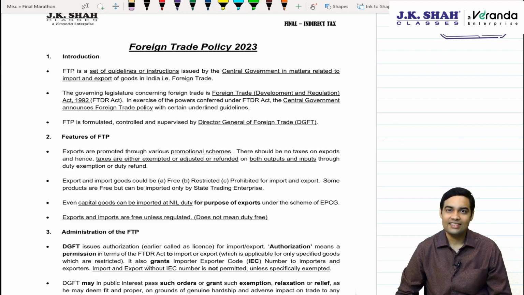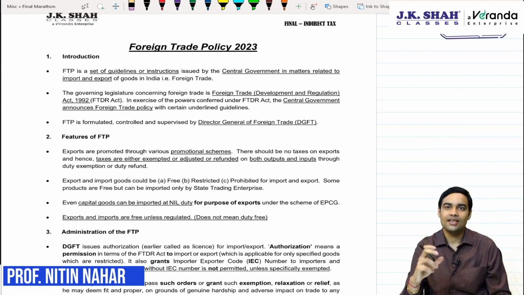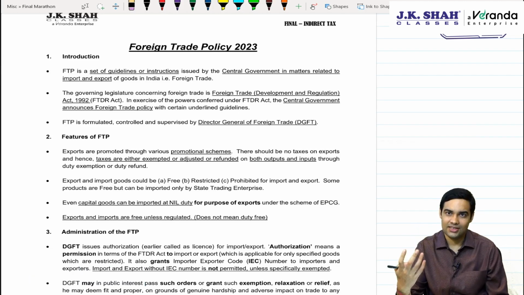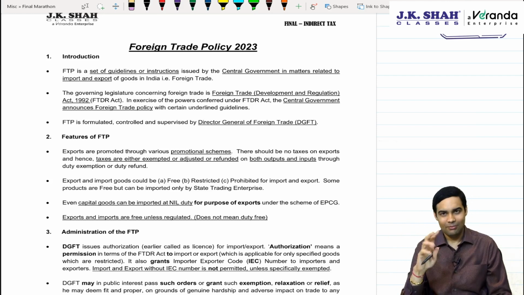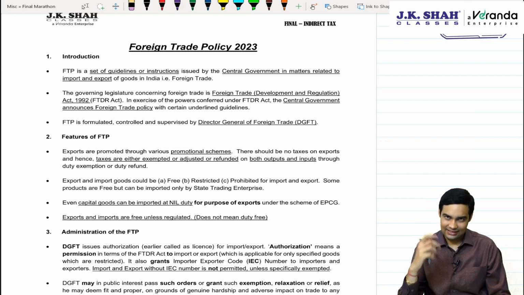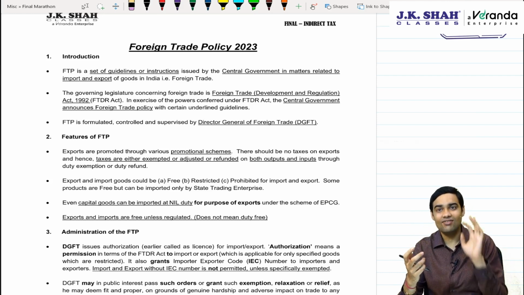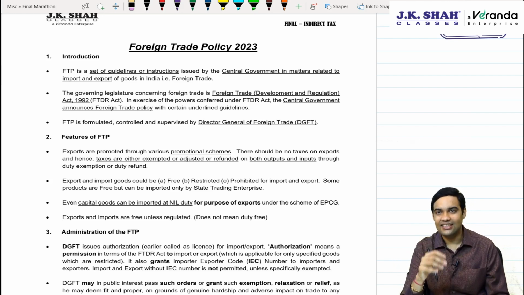Now we will be revising foreign trade policy. See, by the time you have done GST and customs, it becomes really tiring to just keep up with the number of chapters, and at the end you always feel that no, let me not do foreign trade policy. Please don't do that. At least this revision part, see some important areas so that you are able to recall and write. If the question paper has a very easy question on FTP, you should not miss out on that easy question. And that's the reason we will do it quickly from the PDF.